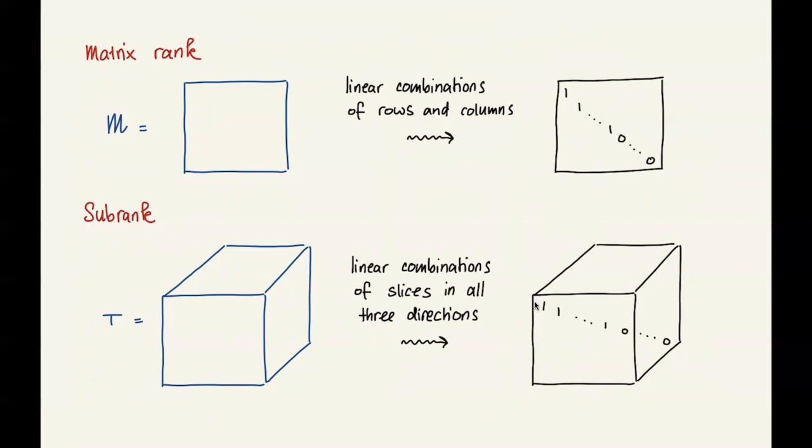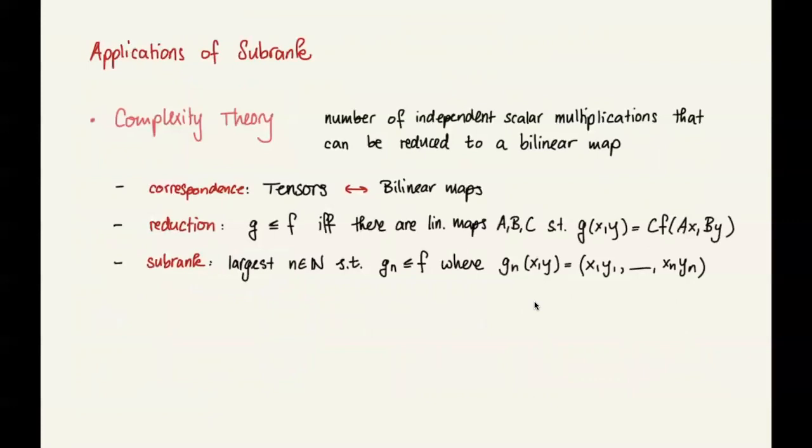So that's the definition. And this subrank has lots of connections to different areas. An important one is in complexity theory. There it characterizes the number of independent scalar multiplications that can be reduced to a bilinear map. So let me explain this briefly.